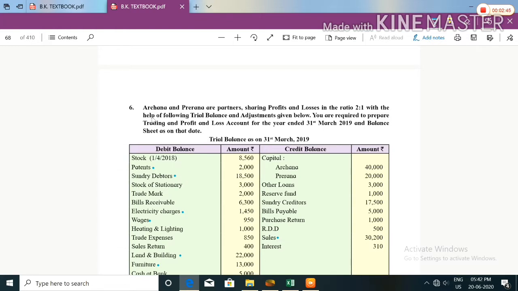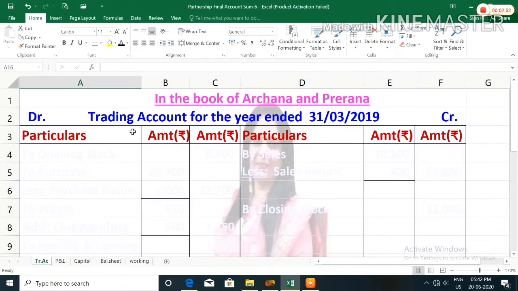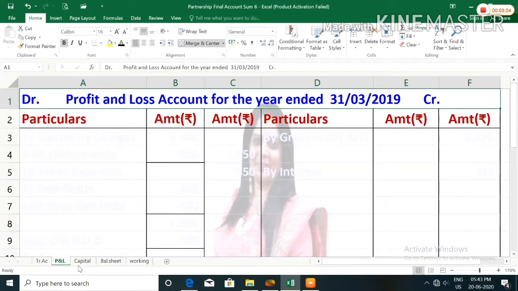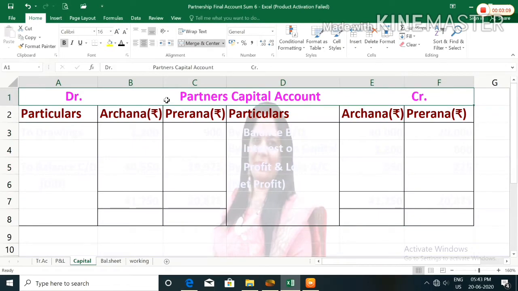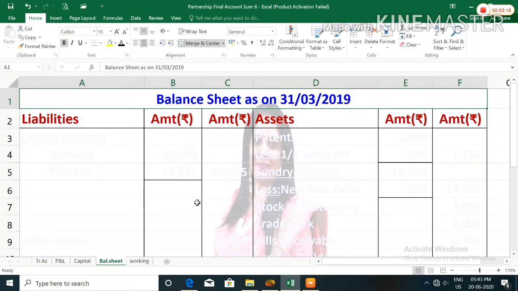Our heading is Archana and Prerna are partners. So we will write the heading in the books of Archana and Prerna, trading account for the year ended 31st March 2019. Profit and loss account for the year ended 31st March 2019. Partners capital account. The partners column is maintained, Archana and Prerna. Balance sheet as on 31st March 2019.